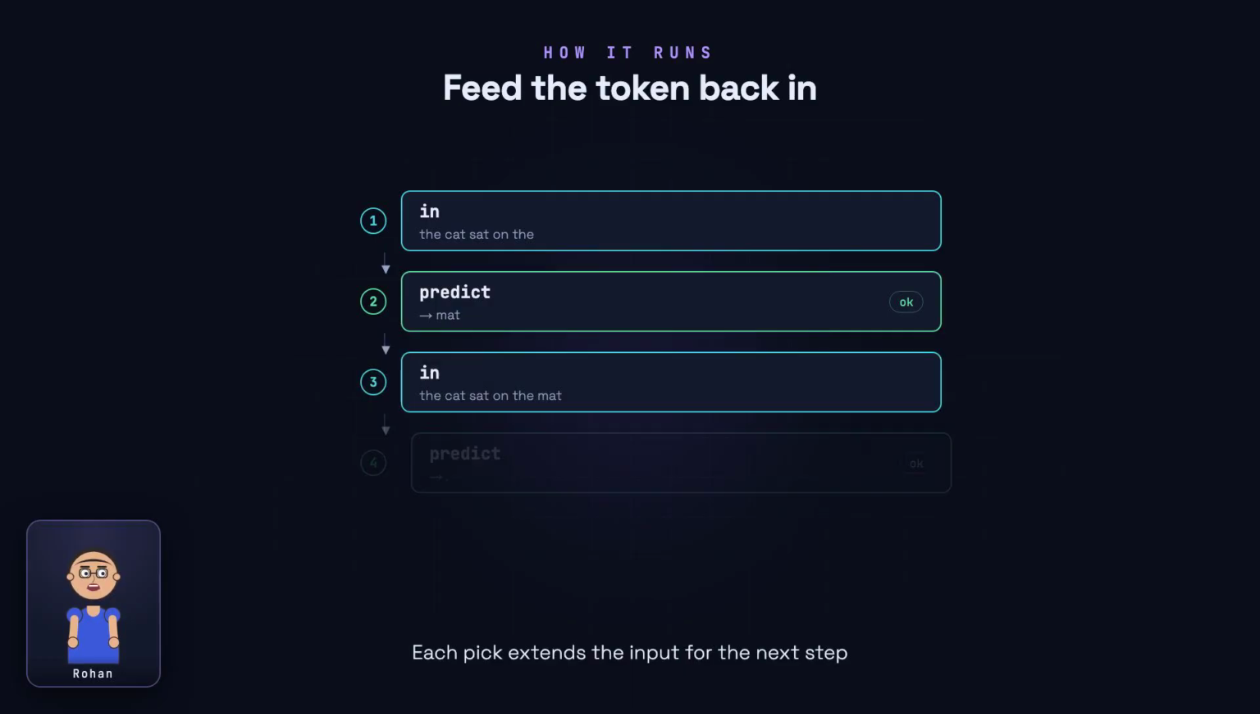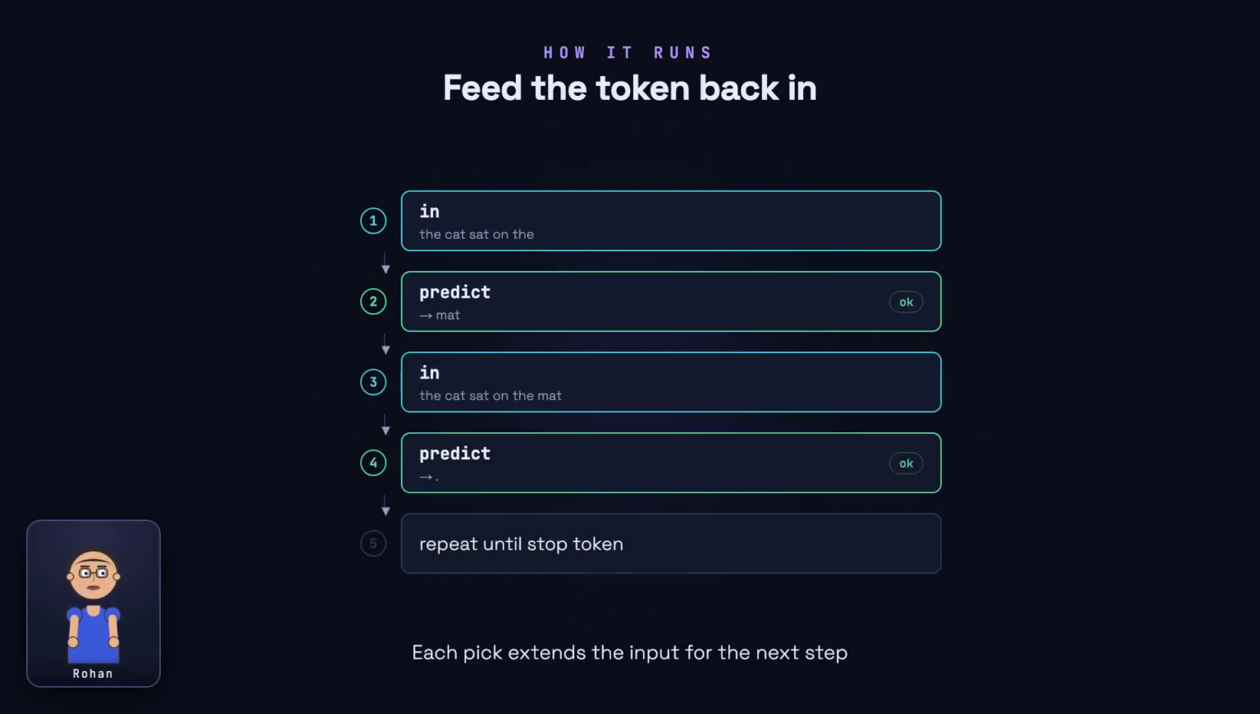Here is the loop that turns one prediction into whole paragraphs. We take our chosen token "mat" and append it to the input. Then we run the model again on the longer text to get the next token. This feedback process is called autoregression, generating one token at a time, each one becoming part of the next question.